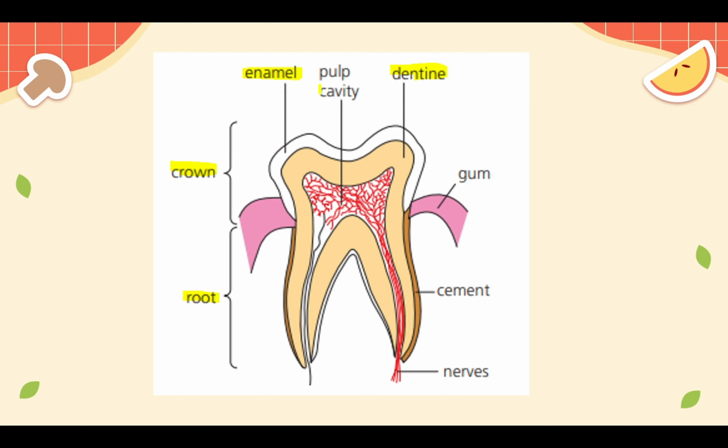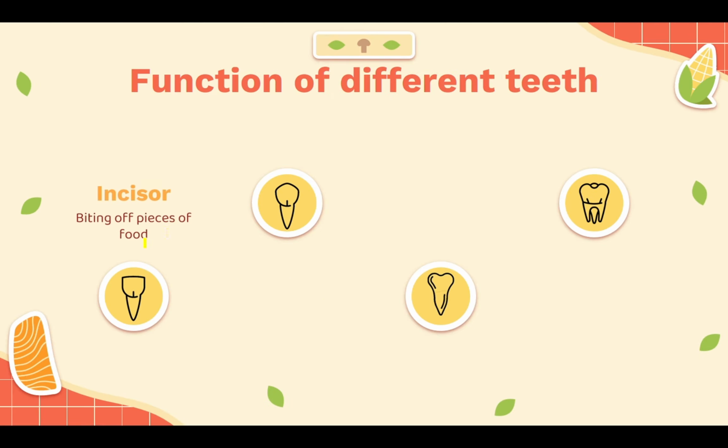Then we have the pulp cavity. Now the pulp cavity is the white middle part that contains both the nerves and the nutrition that nourishes the tooth and reaches into your dentine. And the tooth is inside your gum. And how is it secured in place? It is secured in place by the cement into your bones.